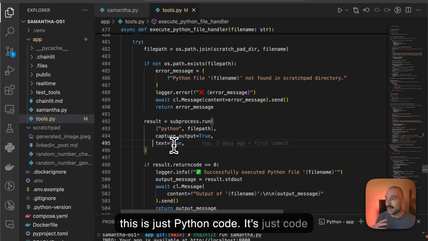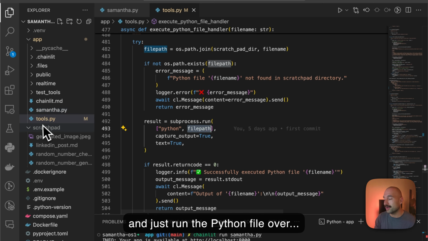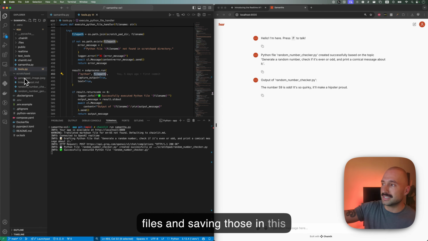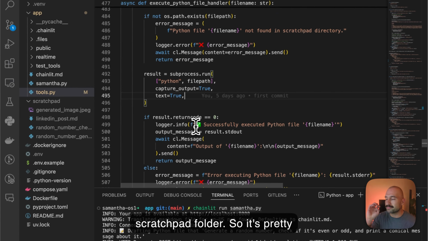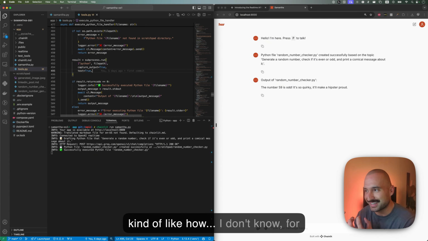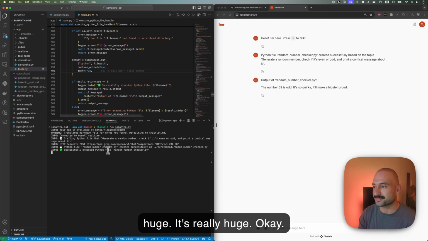It's just code that I'm using to run a subprocess and just run the Python file, because I know where it is, right? Because I'm writing all the Python files. I'm saving those in this Scratchpad folder. So it's pretty simple code, right? And yeah, I can see the potential of this is huge. It's really huge.